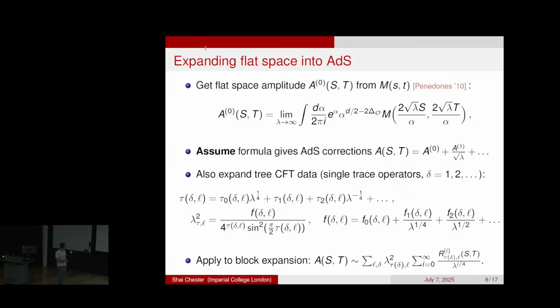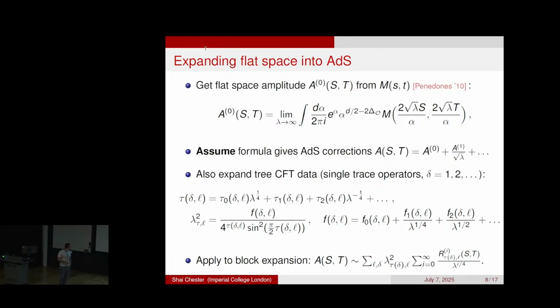So now that we have this prescription to do the AdS expansion around flat space, we can apply this to the correlator. So you have your correlator. It was written as a block expansion. So first you take the Mellin transform. Then you apply this Borel transform. And you will get the blocks expanded.